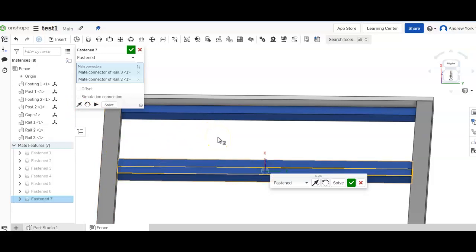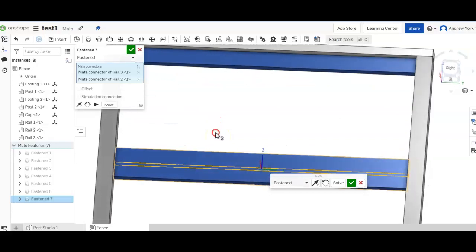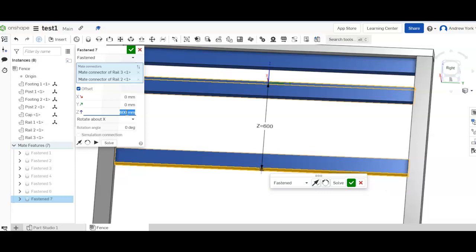Because it's moved for us to there, I can now do the offset. And again, it's the blue one. So I'm going to do 600, enter. It looks to me that that's going to move the wrong way.